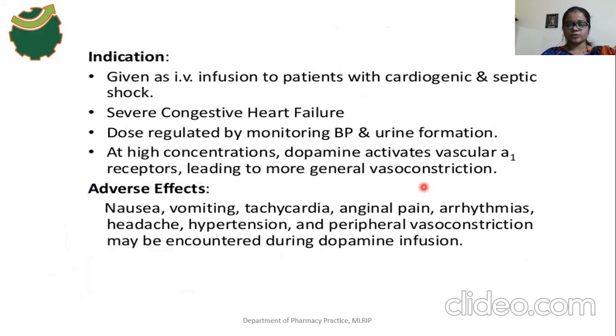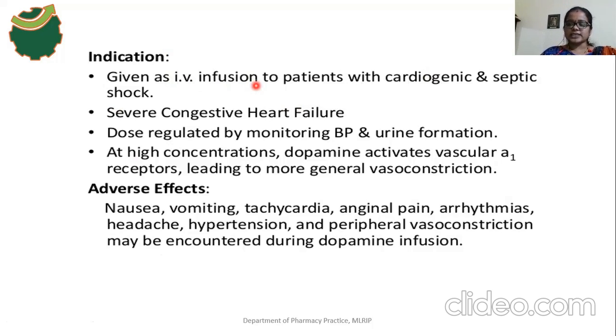And the next thing is the uses of dopamine, the indications. When dopamine is given through the IV route, it is used to treat cardiogenic shock and septic shock. Cardiogenic shock means the heart cannot pump enough blood to meet the metabolic demands of the body. What do you mean by septic shock? Septic means infection is present throughout the body. That is called septic shock.